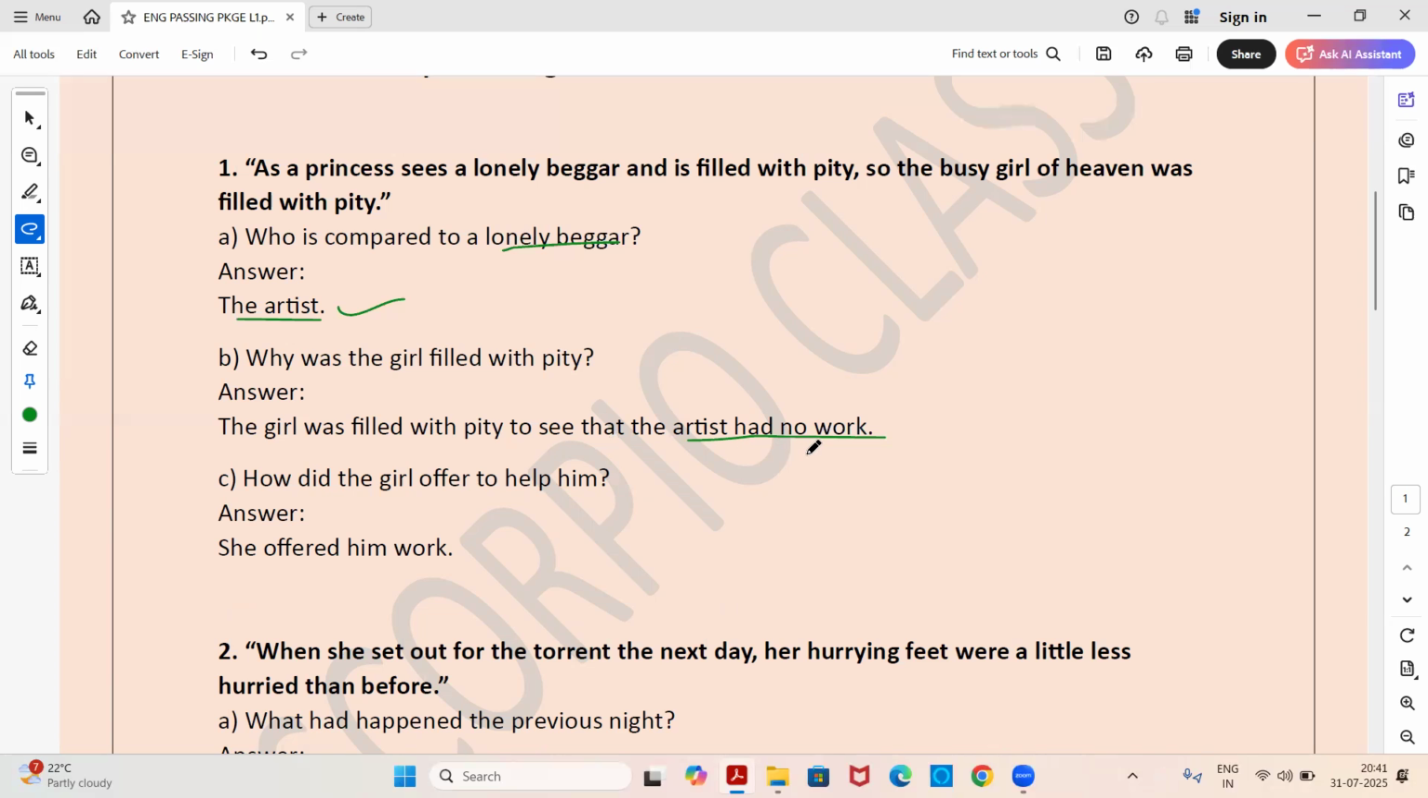When you go through the chapter, you will get to know the artist who was brought wrongly into the workers' paradise. When the girl looked at him having no work, at that time she felt pity for him, right? So she was filled with pity to see the artist. Why? Because he had no work. This is the important keyword which you need to write. The next question for this extract is, how did the girl offer to help him? What offer did the girl give to the artist here? The answer is, she offered him work. Because she felt pity that the artist had no work, she offered him some of her work.